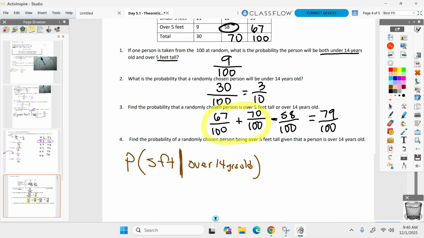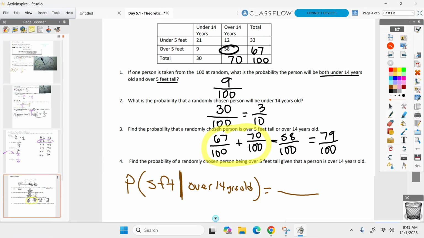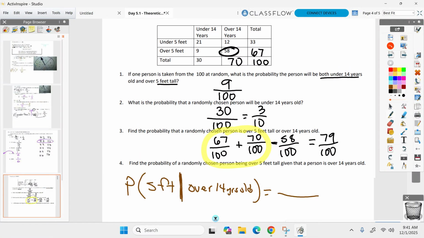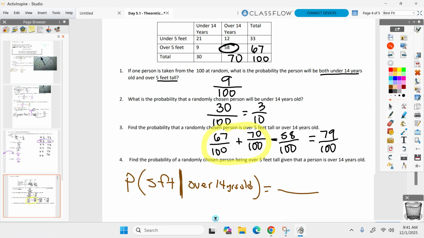It's not out of 100 anymore. Because Meredith and I know that the person's already over 14 years old. We're given that the person is over 14 years old. So Meredith, we are not choosing out of 100 anymore. Look at your table. How many are over 14 years old? 70. 70 now. We know the kid is over 14 years old. So now, Meredith, out of these 70 kids here, how many are over 5 feet? There you go.